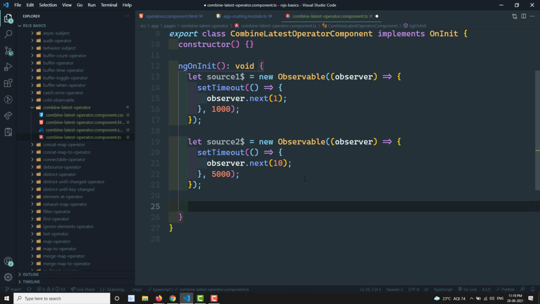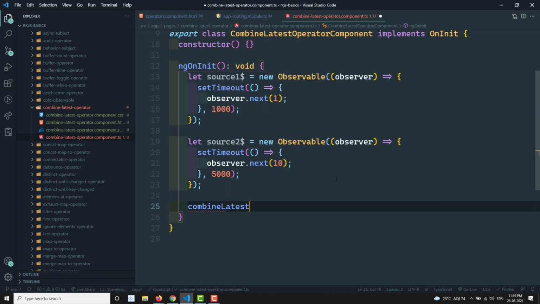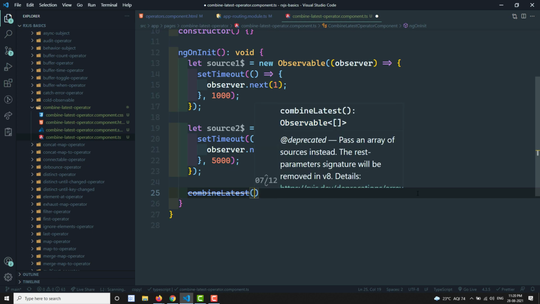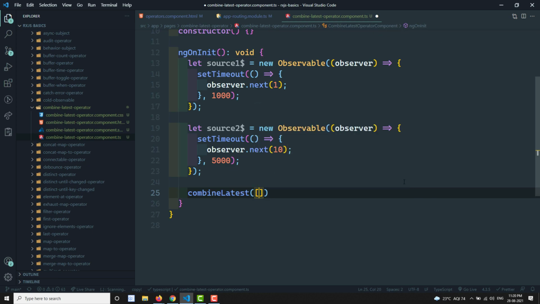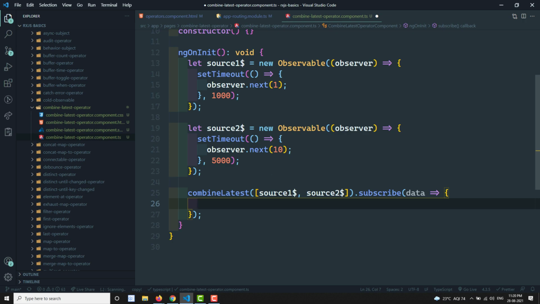Now I want to combine these, so I will use combineLatest, which should be imported from RxJS, not from RxJS/operators. Here I can add an array of observables: the first is source1$ and the other is source2$. These are the two observables, and now I will subscribe to this data. The resulting data will give a resulting array combining the latest value from each source. Array index 0 consists of the latest value from source 1, and index 1 the latest value from source 2.